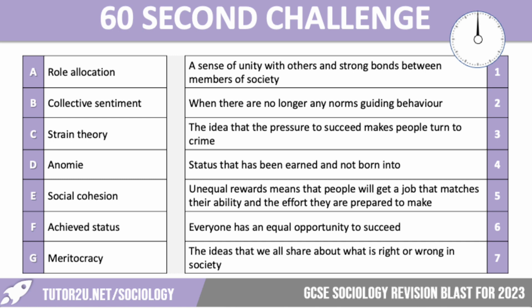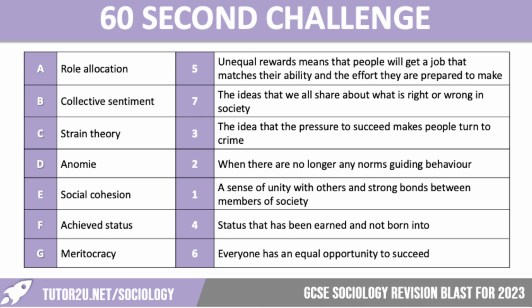So hopefully you managed to match our key terms with their definitions. Let's have a look at the answers. So we'll start off at the top with A5, role allocation. Unequal rewards mean that people will get the job that matches their ability and the effort they are prepared to make. B7 is collective sentiment, the ideas that we all share about what is right or wrong in society.